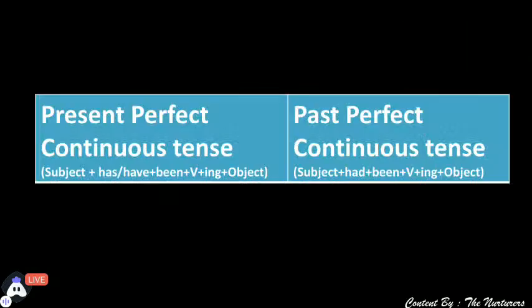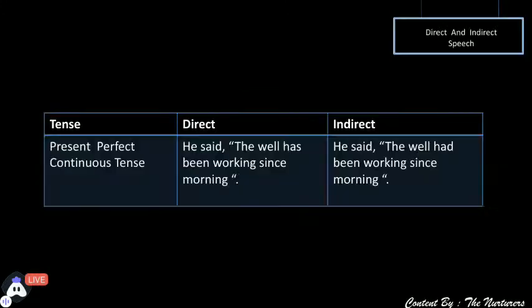So this is the indirect form. And how have we changed it? Yes, we have changed the present perfect continuous to the past perfect continuous, or has, have plus been plus verb plus ing to just had plus been plus verb plus ing. So the sentence changed to, he said the well had been working since morning.